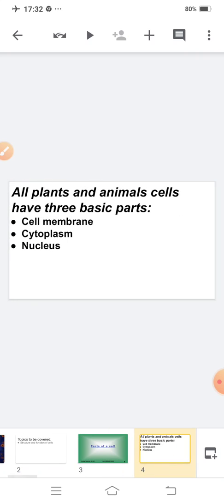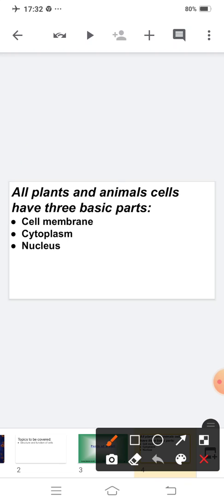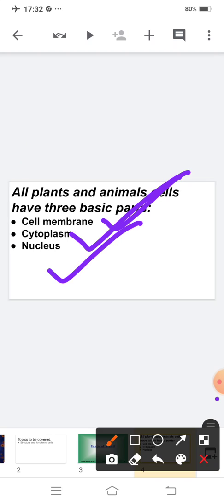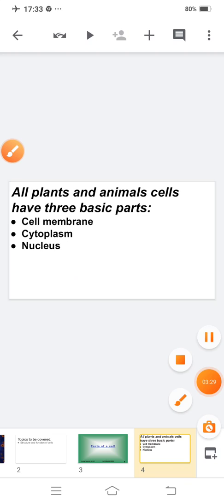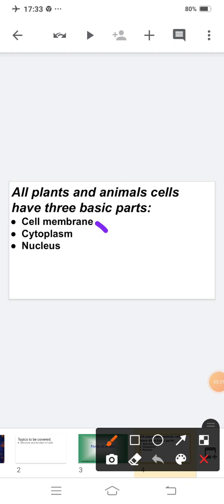Now, parts of the cell. All plant and animal cells have three basic parts. Number 1, cell membrane. Number 2, cytoplasm. Number 3, nucleus. Is this clear to you? In this video we will cover the cell membrane and cytoplasm. The nucleus we will cover in the next video.